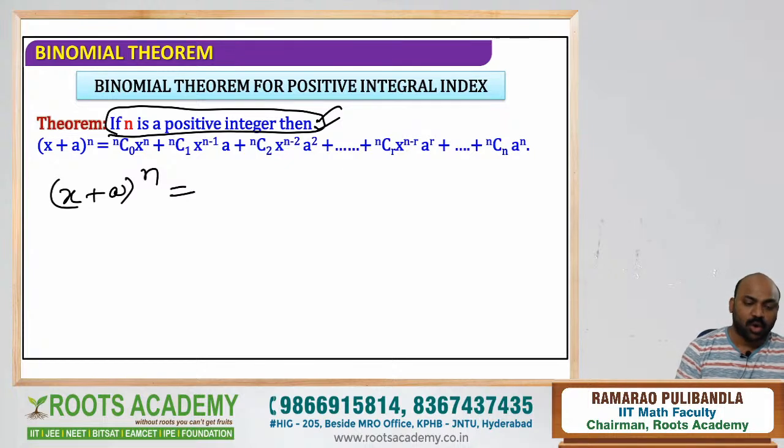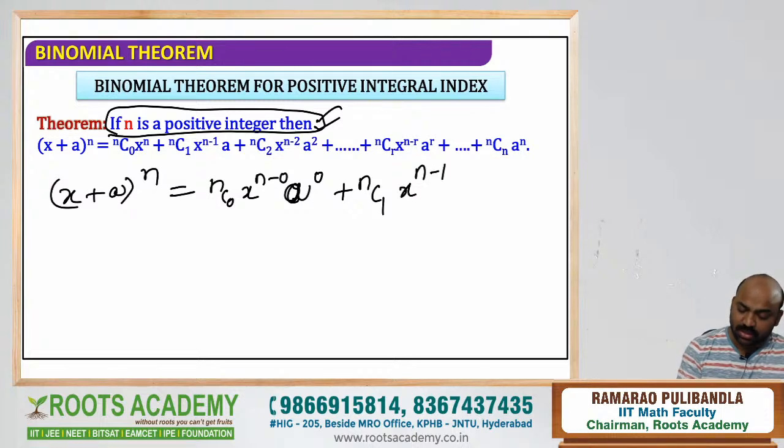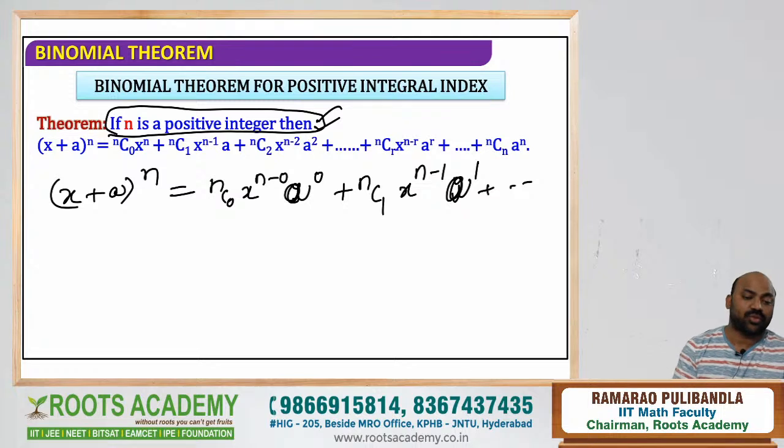So (x plus a) whole power n can generally be written as nC0 x^(n minus 0) a^0. This is the way to write. And the next term is nC1 x^(n minus 1) a^1, like that we can write, students.